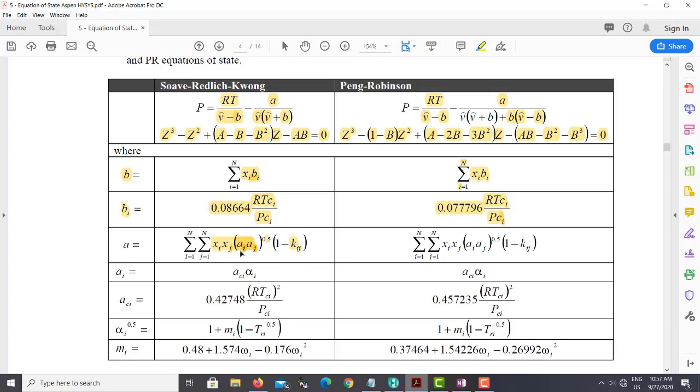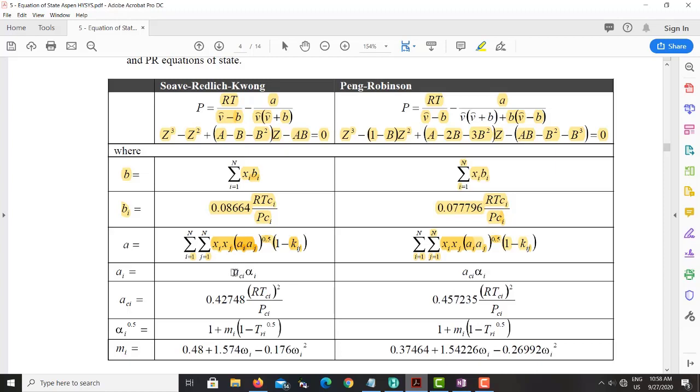So when there's no interaction, then this part will be 0, or this one will be 1, not 0. But if there is an interaction between molecules, then it has to be subtracted from 1. So when there is no interaction, the molecules will behave ideally, then you have only 1 here. But if there is interaction, then you need to subtract that interaction from 1, so that it will be added or subtracted from your overall interaction. A similar equation is used here. Nothing has been changed.